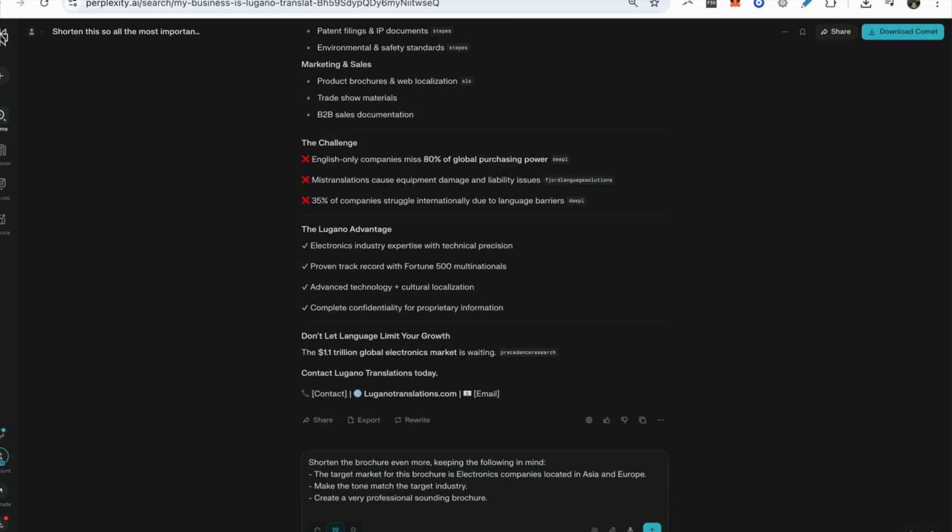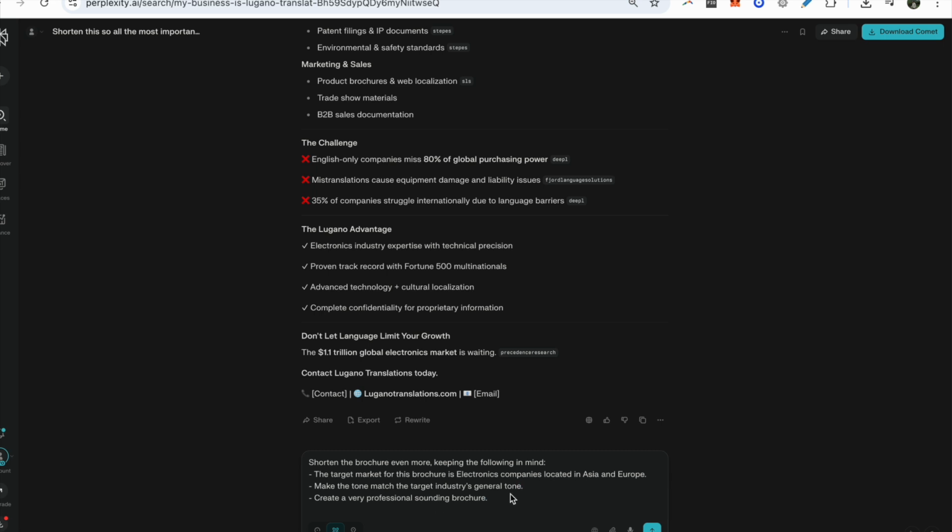So here it says, shorten the brochure even more, keeping the following in mind. The target market for this brochure is electronics companies located in Asia and Europe. Make the tone match the target industry. I noticed this working as an agency and in translation. Every single different industry has a very different way of communicating, of talking, if it's financial, if it's legal, if it's this, that, and the other. And so I kind of wanted to take that into account and then create a very professional sounding brochure.